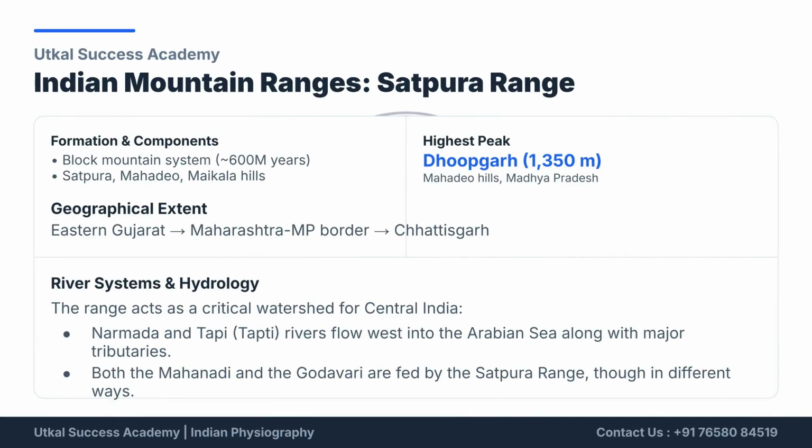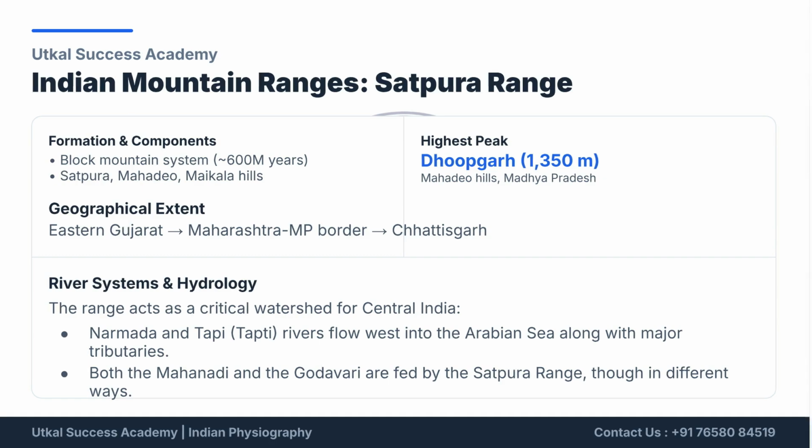The Satpura Range is a block mountain system, approximately 600 million years old, extending from eastern Gujarat to Chhattisgarh. Its highest peak is Dhupgarh at 1,350 meters. The range is a critical watershed for central India, feeding both west-flowing rivers like Narmada and Tapi, and east-flowing rivers such as the Mahanadi and Godavari.